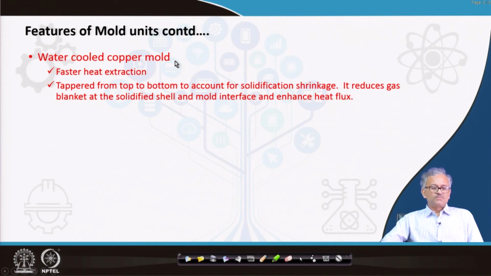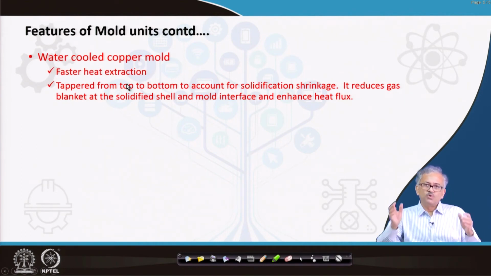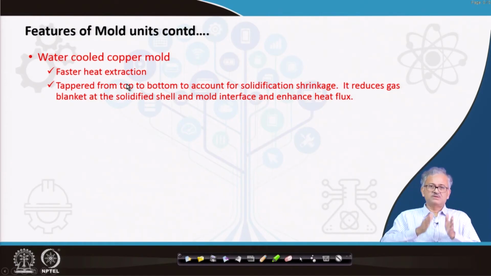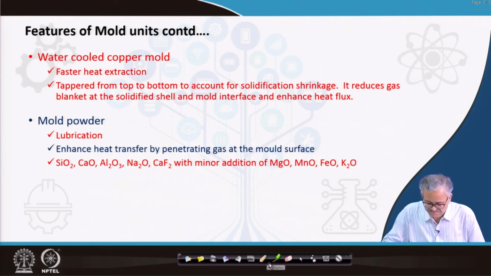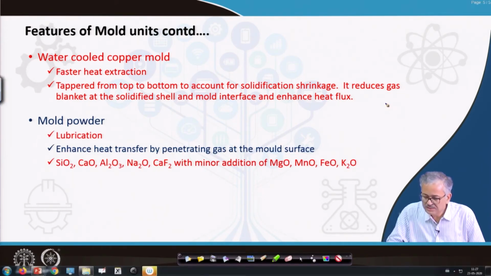So then, water cooled copper mold, as I said, gives faster heat extraction. Also, one thing you can see is that this mold is not perfectly cylindrical. It is tapered from the top to the bottom to account for the solidification shrinkage. That means it is tapered like this. The mold is not exactly cylindrical, it is slightly tapered like this, not too much, just slightly tapered.